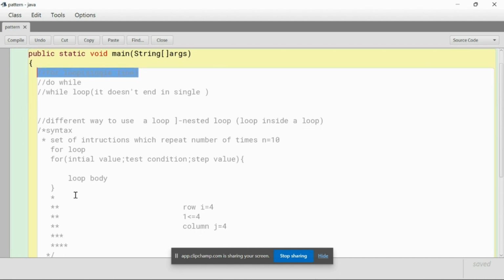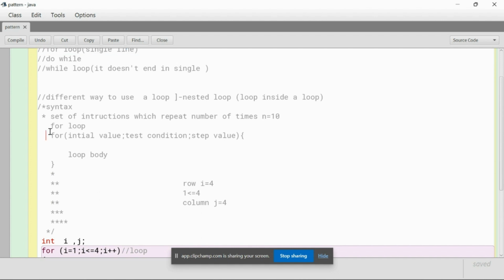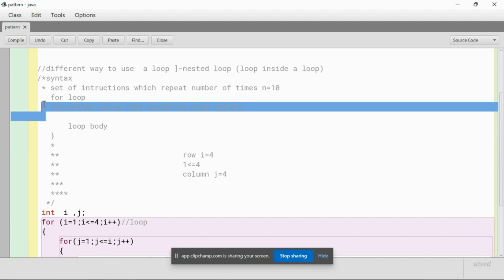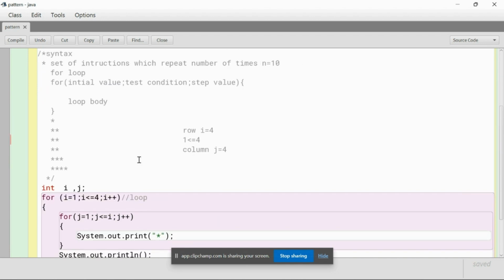I have given the syntax of the for loop over here. It has the initial value, test condition, and step value. You might not understand what this is right now, but I'll make it clear. Don't worry about it.